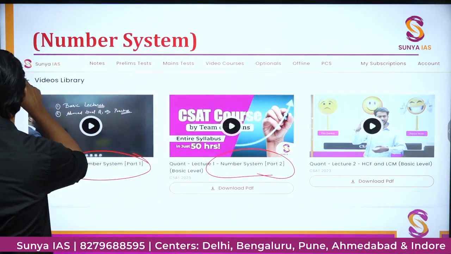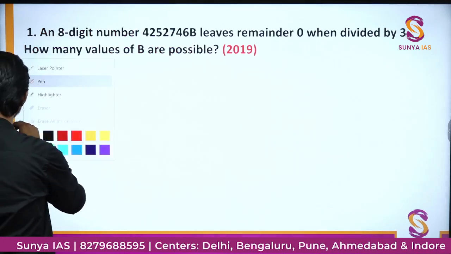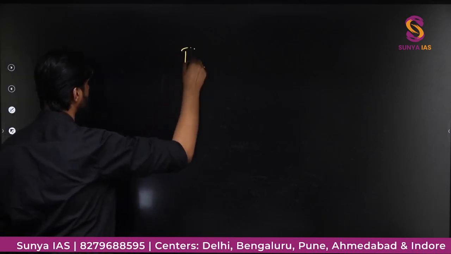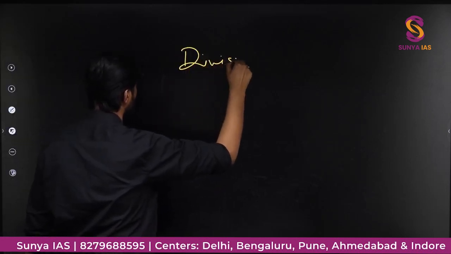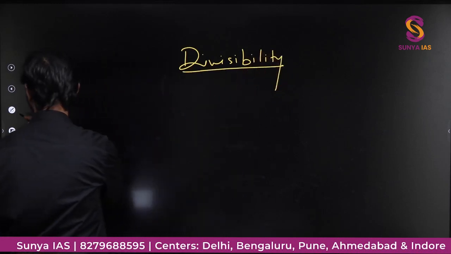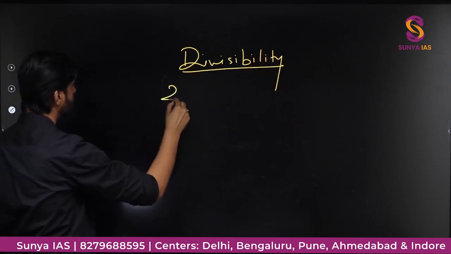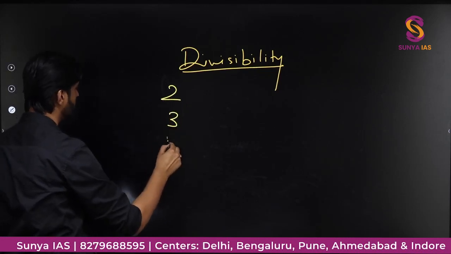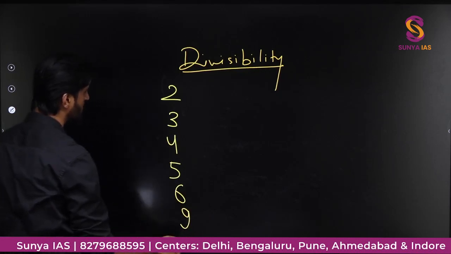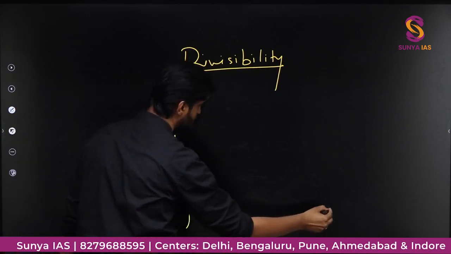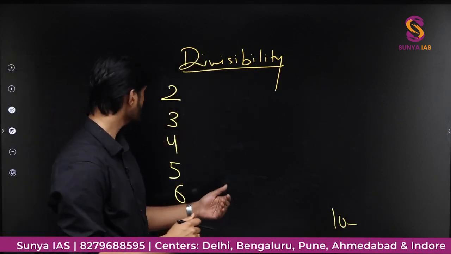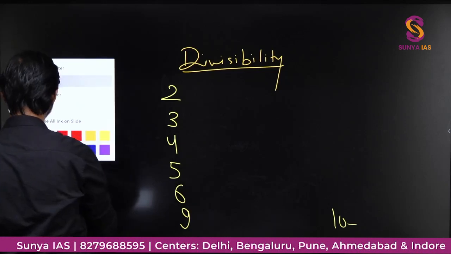So we will move on to the questions now, and we will talk about the idea of divisibility first. You might be aware of the divisibility criteria of 2, 3, 4, 5, 6, 9, and let us take 10 also. So I am just giving the idea of divisibility of these numbers.